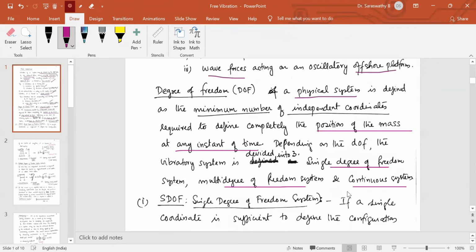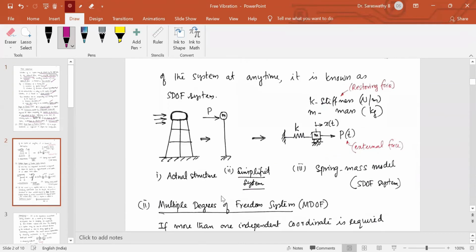A single degree of freedom system: if a single coordinate is sufficient to define the configuration of the system at any time, it is known as a single degree of freedom system. Let us see. Shown here, say, is a water tank structure. This is a water tank resting over the supporting structure. The supporting structure consists of columns and braces, etc. It's fixed on the ground. It is continuously subjected to wind forces. So the actual structure is a water tank structure subjected to lateral forces or horizontal forces.